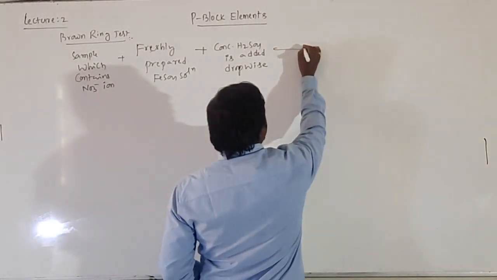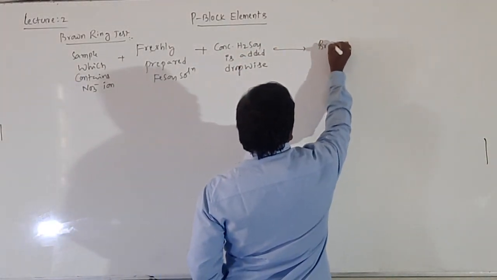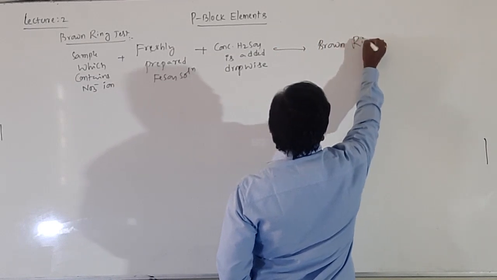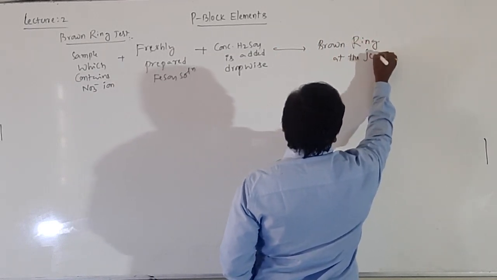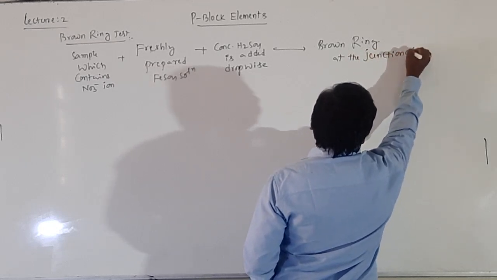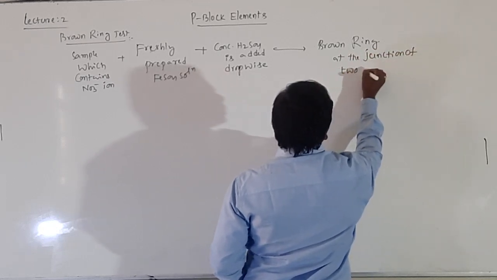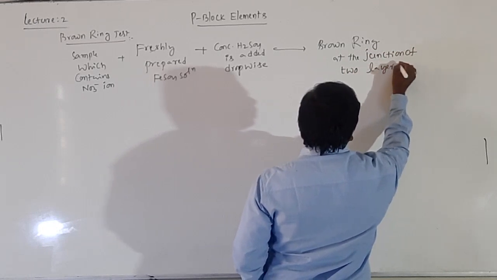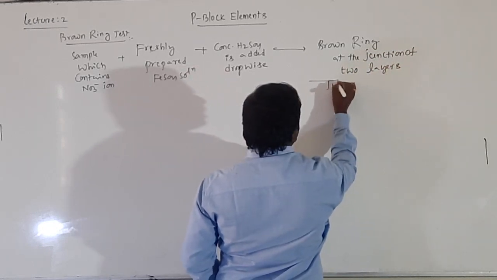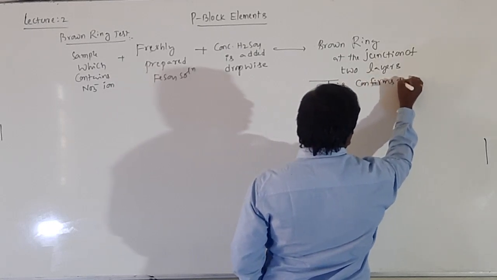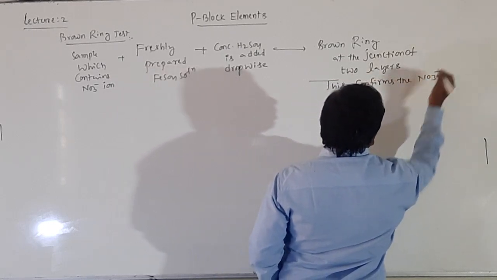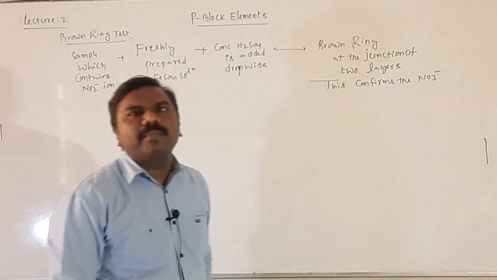Then a brown ring forms at the junction of the two layers. This confirms the nitrate ion in our given sample.